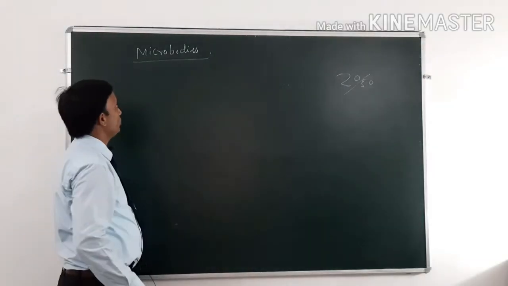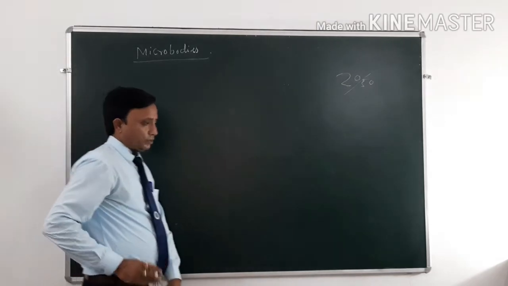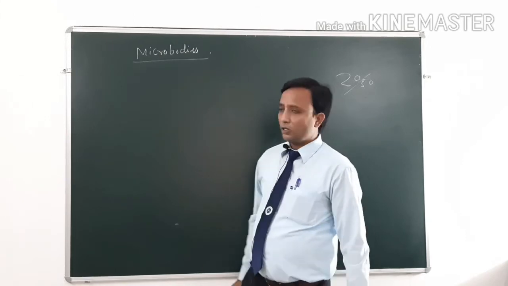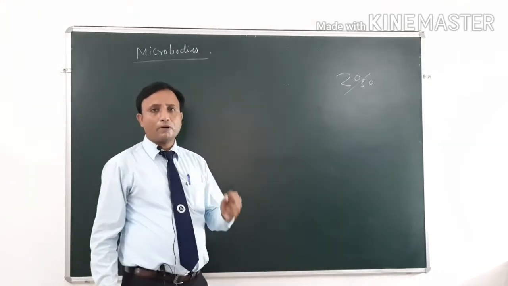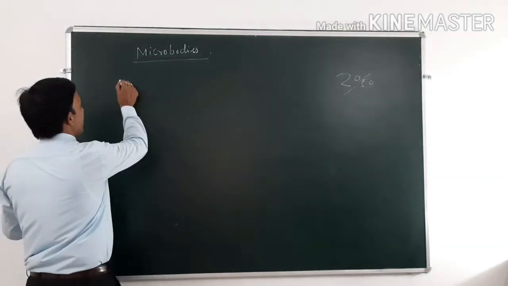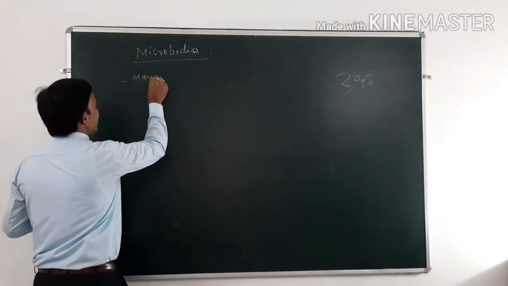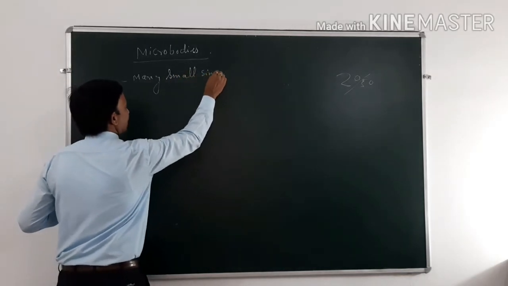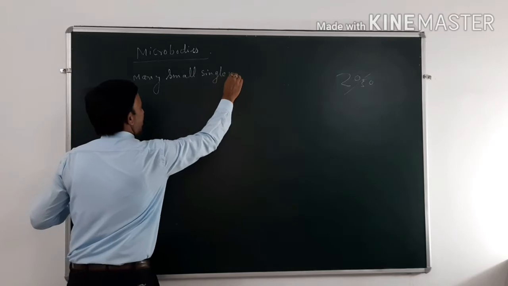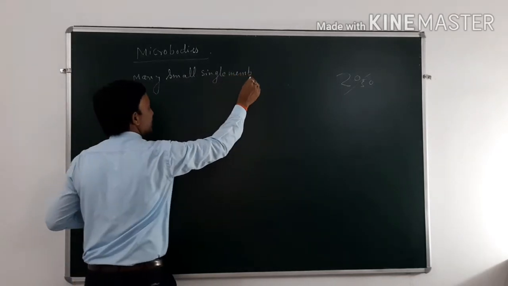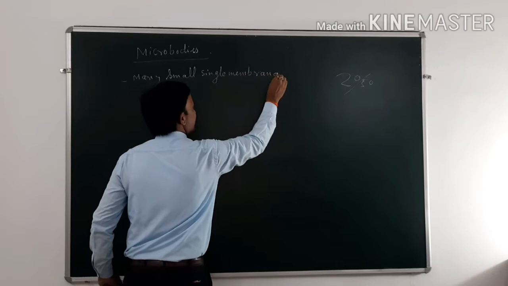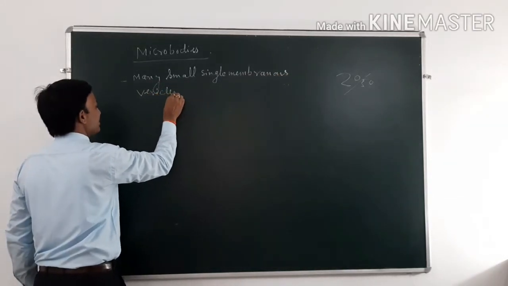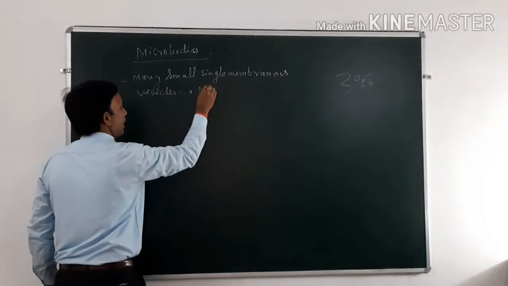Today we are going to study a small type of cell organelle that is known as microbody. Microbody is not a cell organelle, it is a type of vesicle-like structure. Many small single membranous vesicles are known as microbodies.